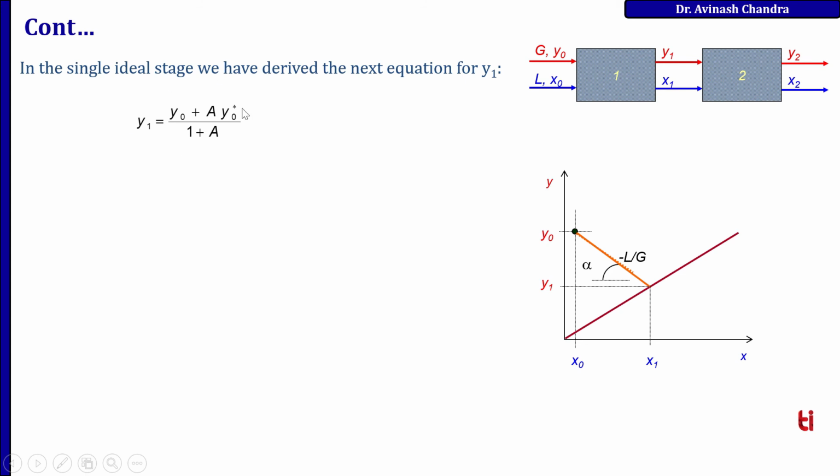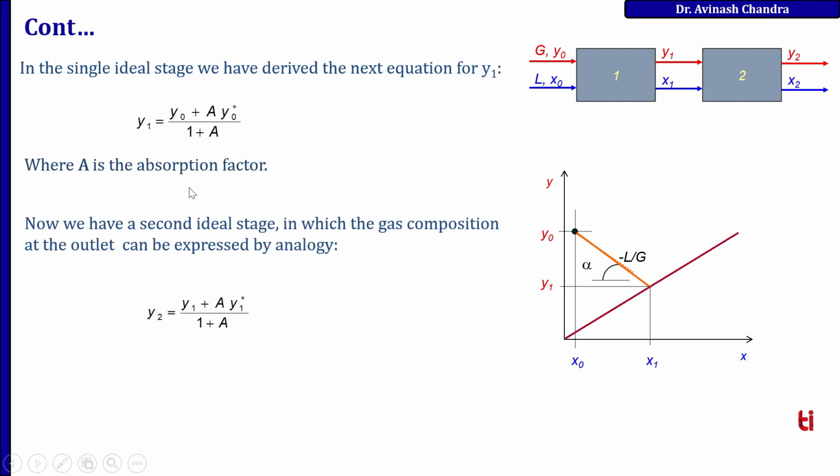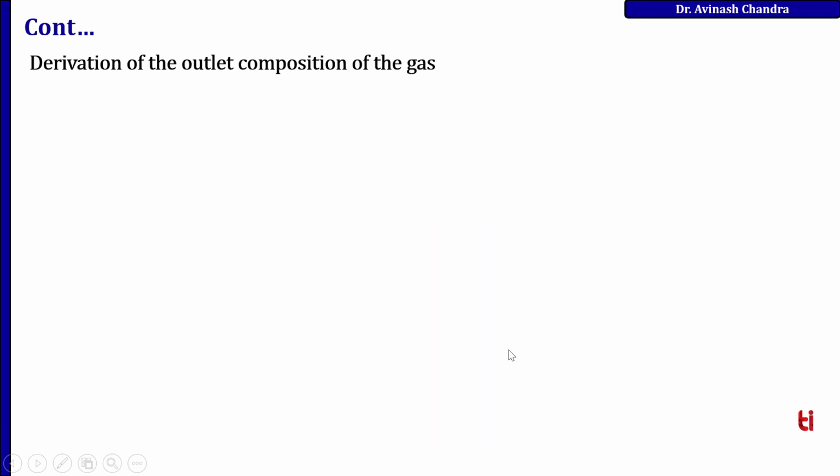So for a single stage we derived the equation y1 equal to y naught plus A y naught star upon 1 plus A, where A is the absorption factor. Now we have a second ideal stage, in which the gas composition at the outlet can be expressed by analogy. So y2 equal to y1 plus A y1 star upon 1 plus A. Now the derivation of the outlet composition of the gas.